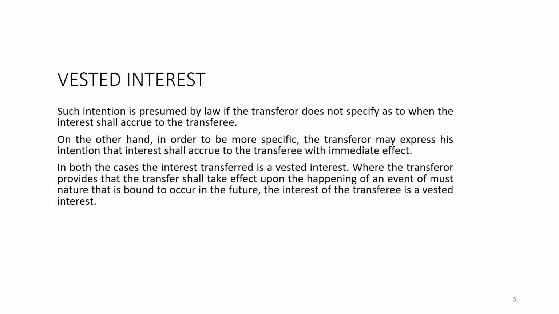And the third thing is very important here, that is the happening of a must event. Happening of a must event is the main criterion, and we will see this through example. So, this vested interest is a kind of presumption by law. What is the presumption? That if the transferor does not specify as to when the interest shall accrue to the transferee, okay, then law will presume, and the presumption is part of the law of evidence.